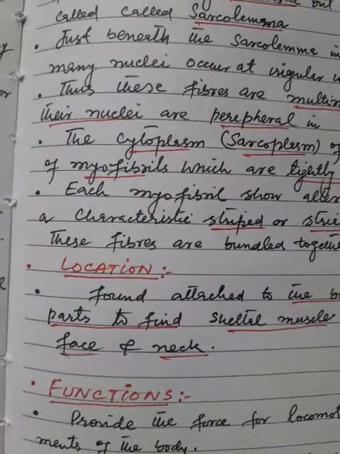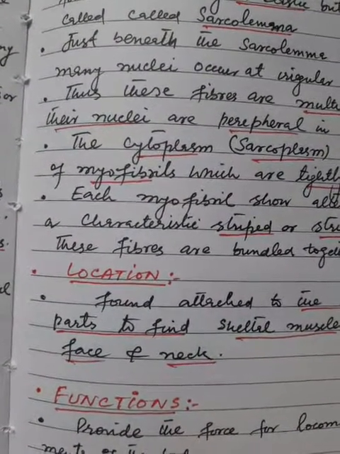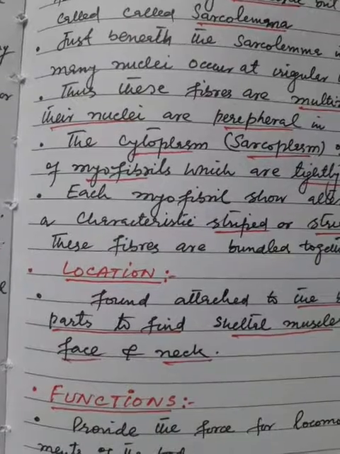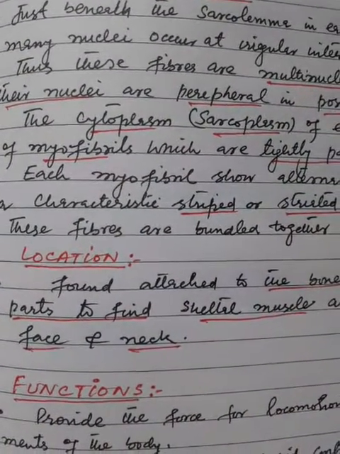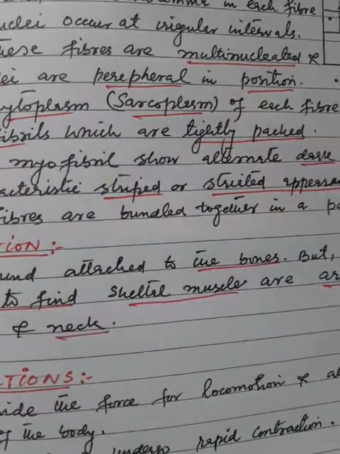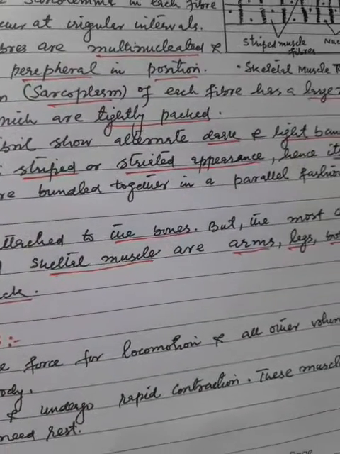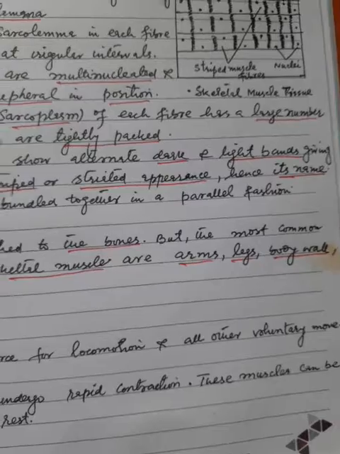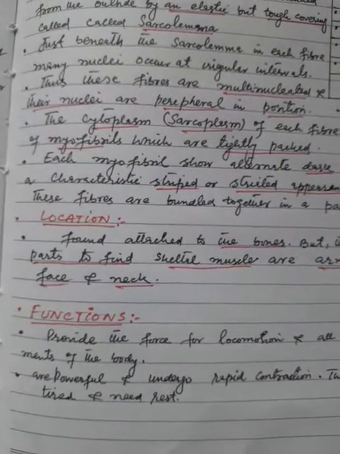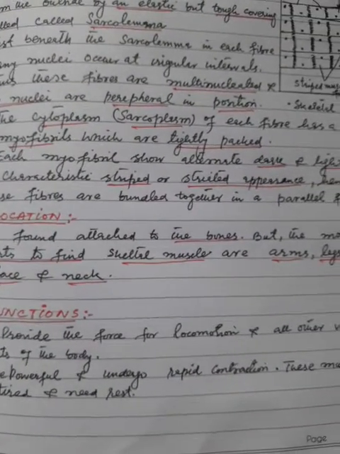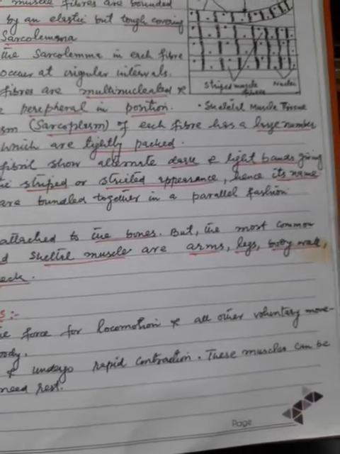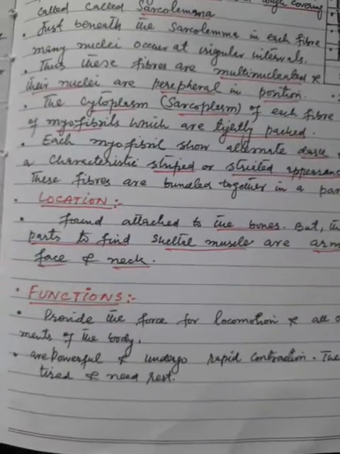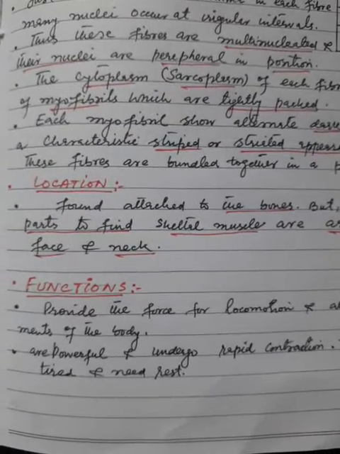Now the location of skeletal muscles or striated or striped muscles. Skeletal muscles are found attached to the bones, but the most common parts to find skeletal muscles are the arms, legs, body wall, face, and neck.